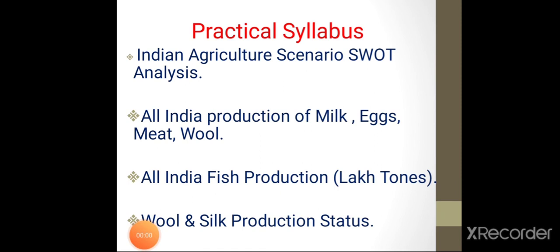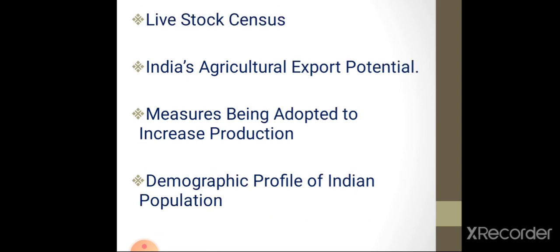After the theory syllabus, we just overlook the practical syllabus. The first practical is on Indian agriculture scenario and its SWOT analysis. The second practical is on all India production of milk, eggs, meat and wool. The third practical is on all India fish production. Then the next practical is wool and silk production status in India. After that, the next practical is on livestock census.